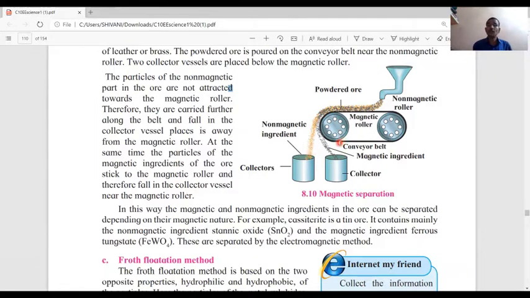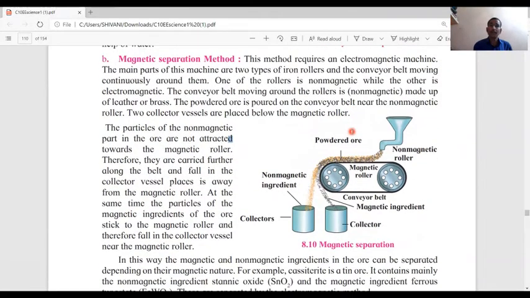There are two rollers, one non-magnetic roller and another magnetic roller. There is a conveyor belt moving around both these rollers. That conveyor belt is a non-magnetic belt made from leather or brass.